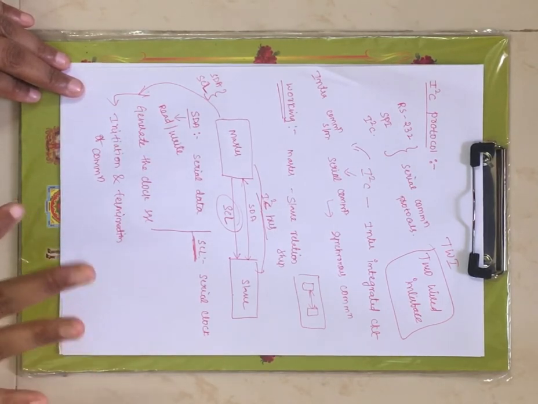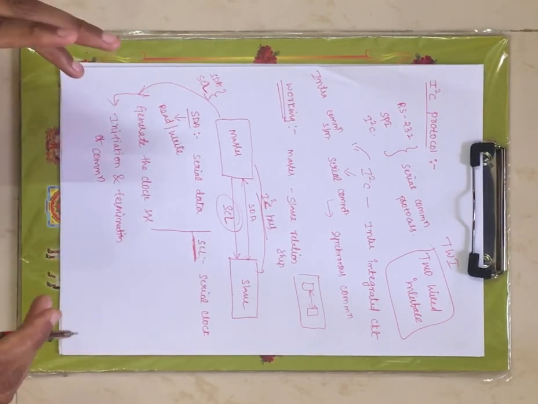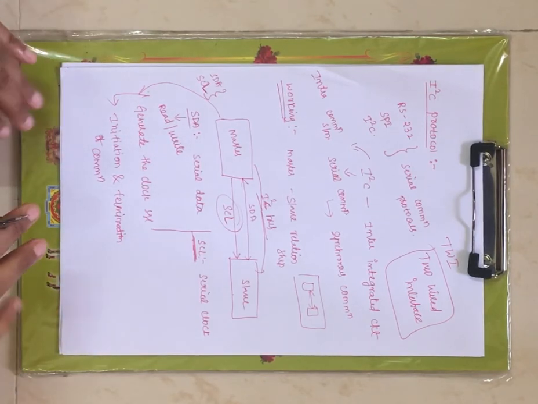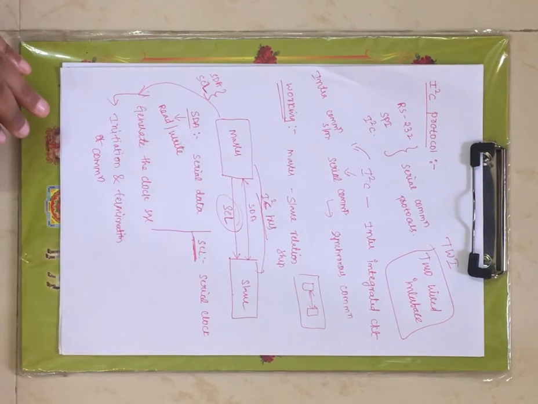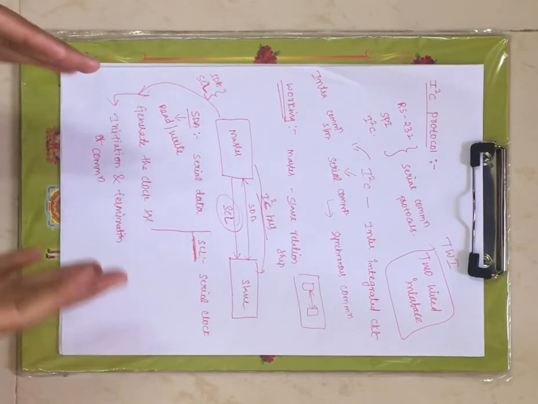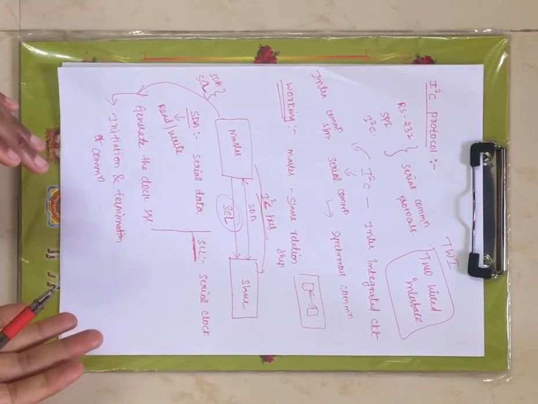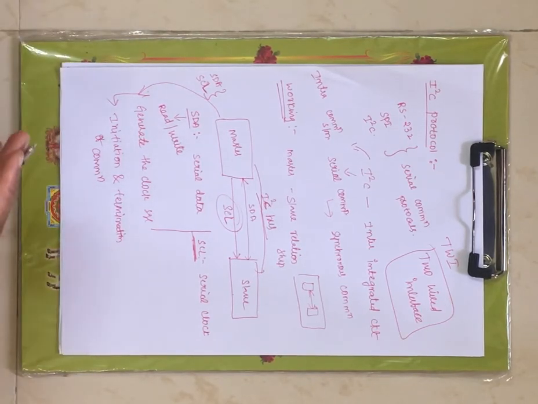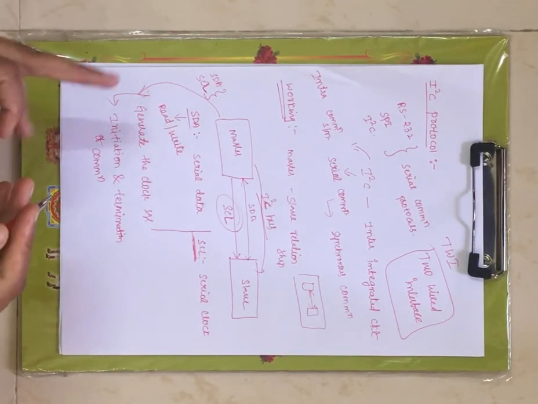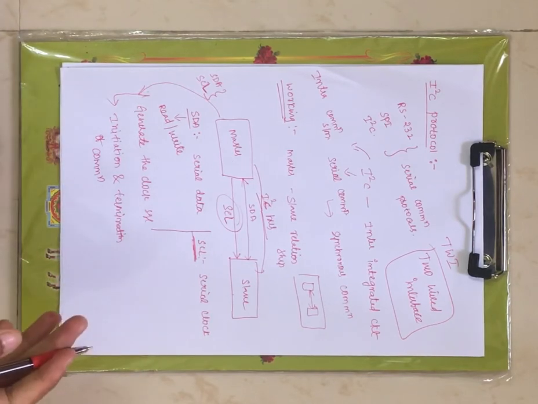So these are the two responsibilities of the master. First, it has to generate the clock signal, which is carried from master to slave using the SCL physical line. Second, whatever communication occurs between master and slave, its initiation and termination is the responsibility of the master, right?